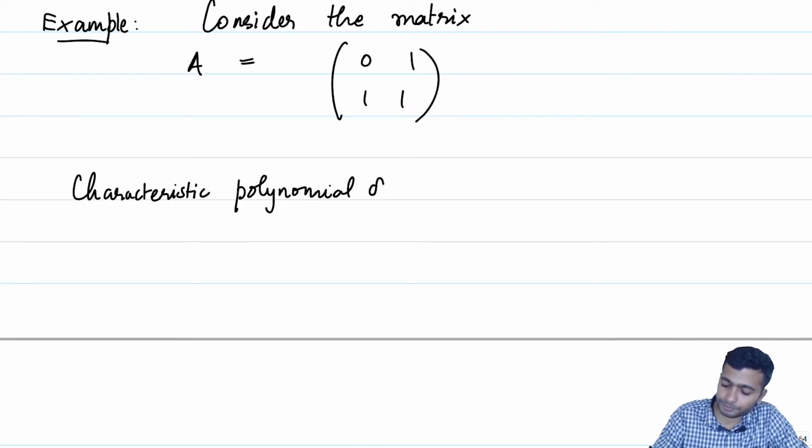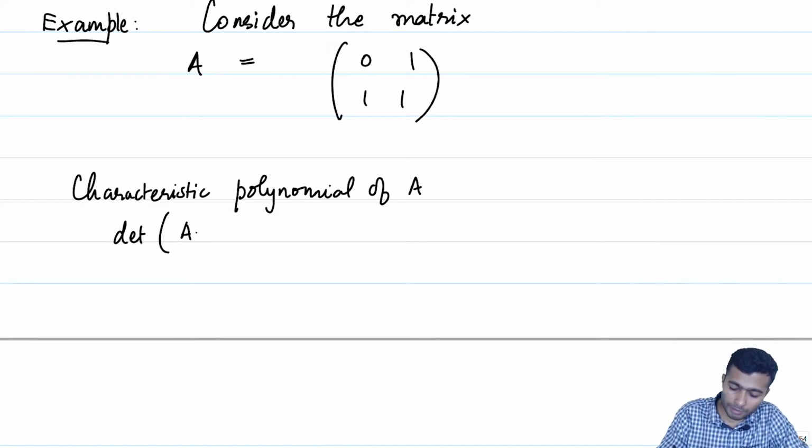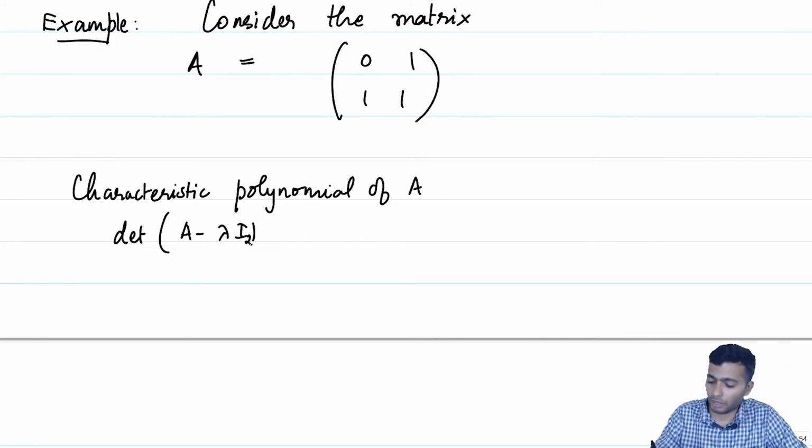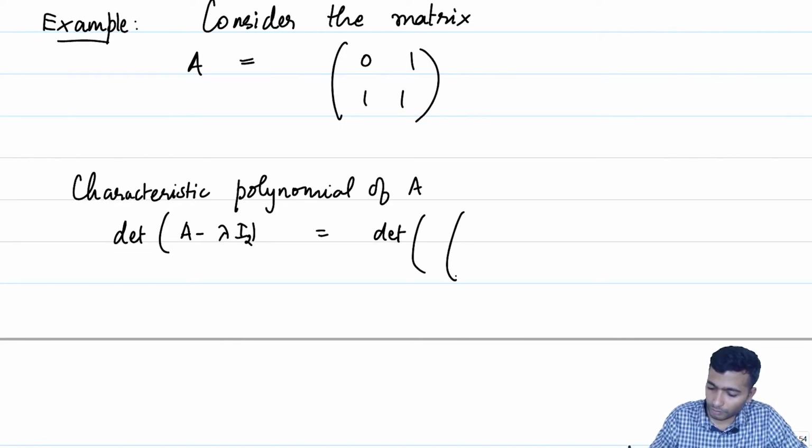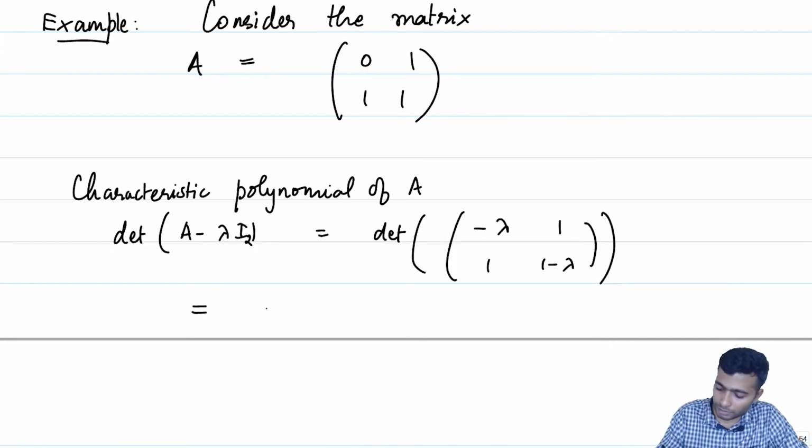The characteristic polynomial of A is given by the determinant of A minus lambda times I, here I2, and that will be the determinant of the matrix [[minus lambda, 1], [1, 1 minus lambda]]. This is lambda times (lambda minus 1) minus 1, which is equal to lambda square minus lambda minus 1.